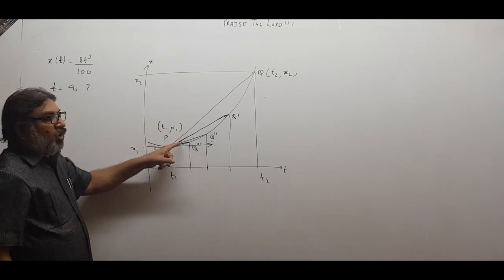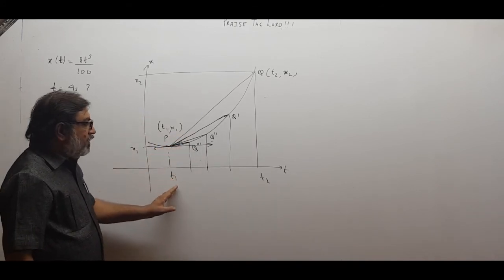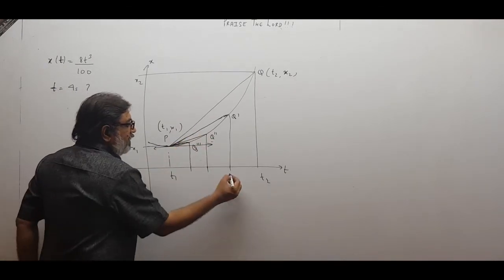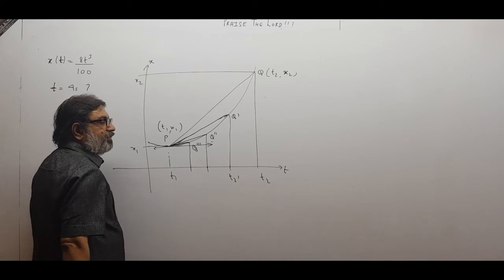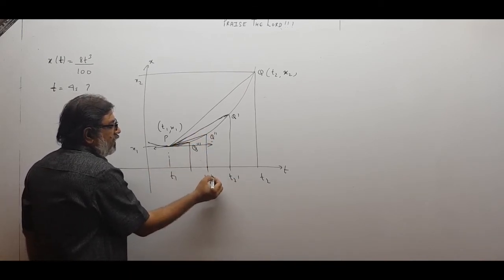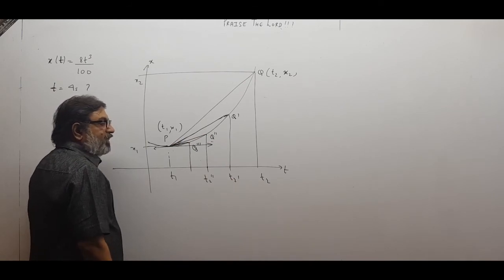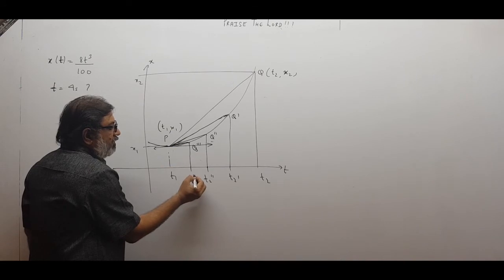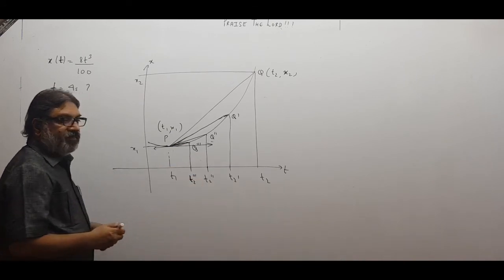So the PQ slope will give me the average velocity for t1 to t2. PQ dash will give me the average velocity for t1 to t2 dash. PQ double dash slope will give me the average velocity for t1 to t2 double dash. PQ triple dash slope will give me the average velocity for time interval t2 triple dash.